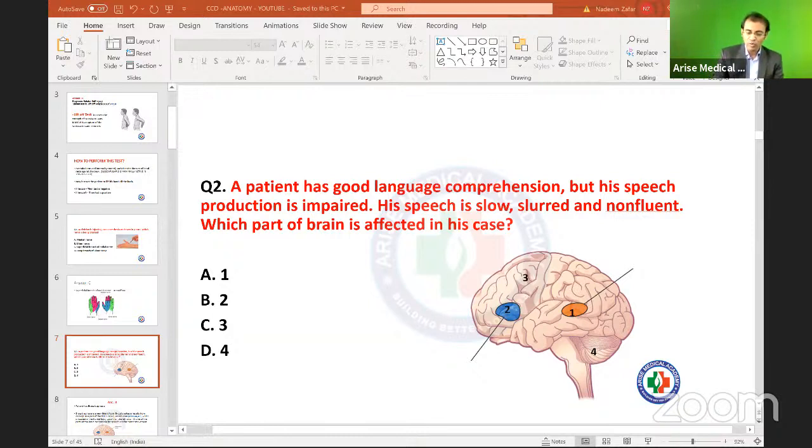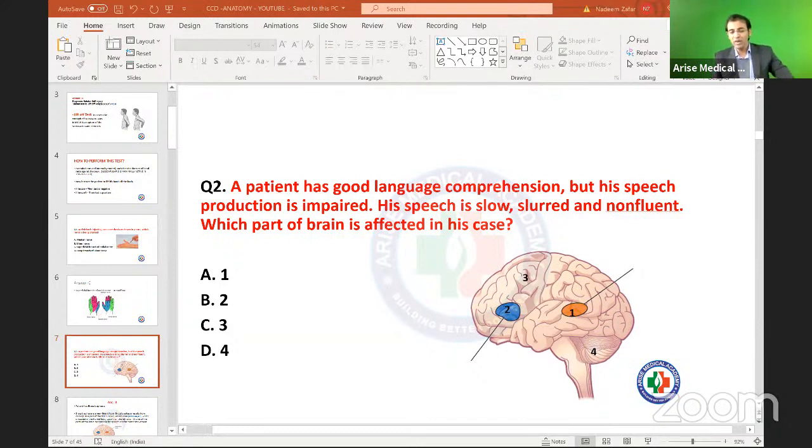Now, if I ask you one more question: if there is a lesion in Wernicke's area or a lesion in the Broca's area, what will be the problem? In which lesion are you going to see fluent aphasia, or in which lesion the non-fluent aphasia? In which lesion will the patient not be able to speak out? So what is happening here, in the Wernicke's part and the Broca's part?